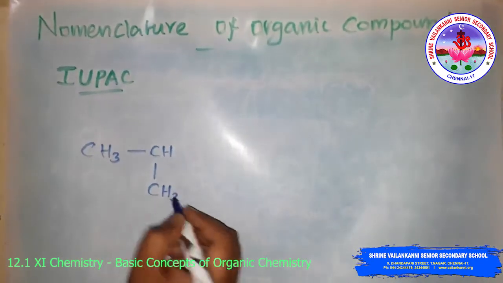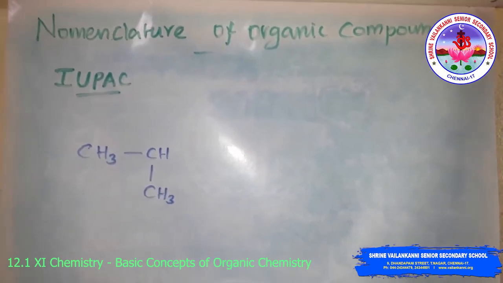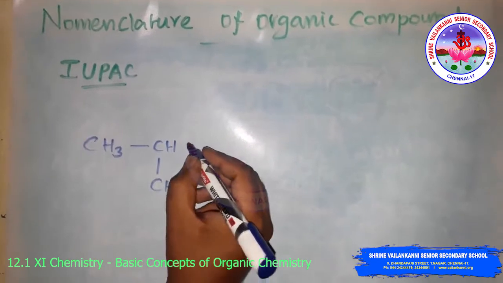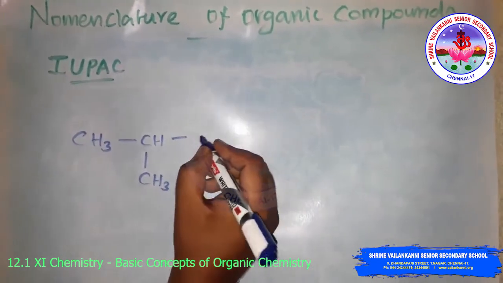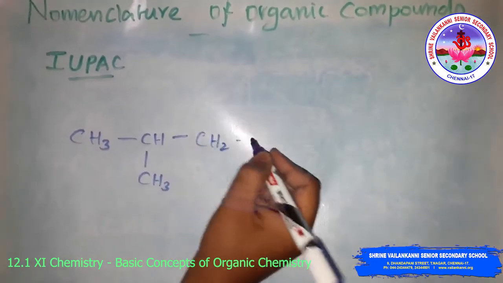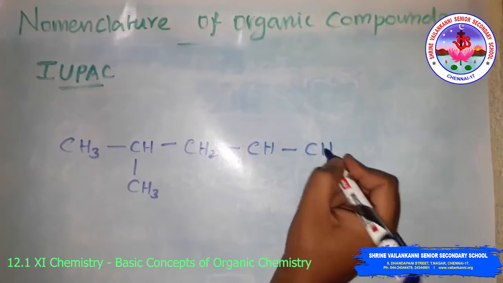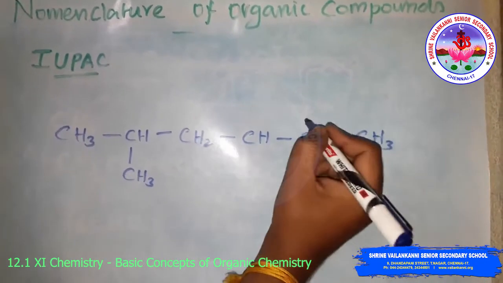The IUPAC system of nomenclature: a systematic name of an organic compound is generally derived by identifying the parent hydrocarbon. Look at this compound. Which is a functional group, which is a branch, and which is the parent chain? I will tell you here.